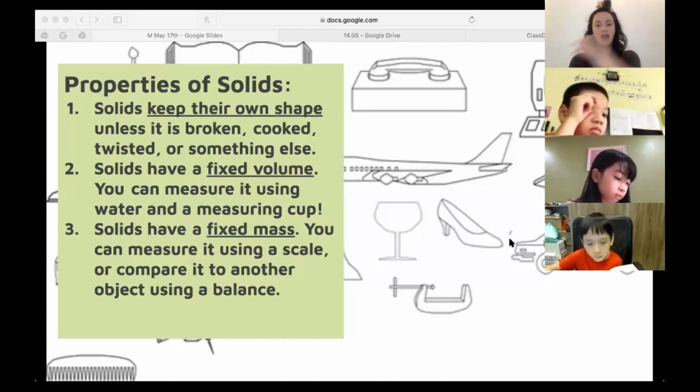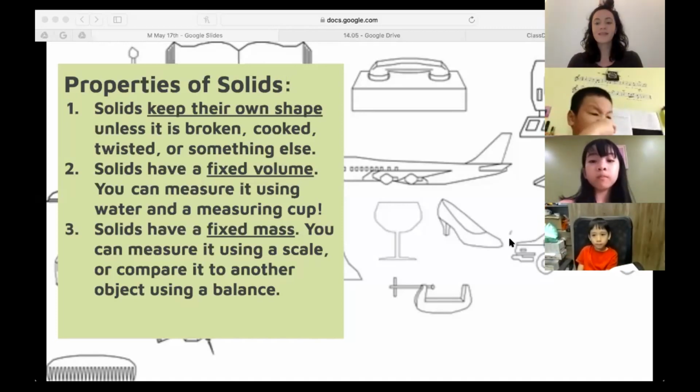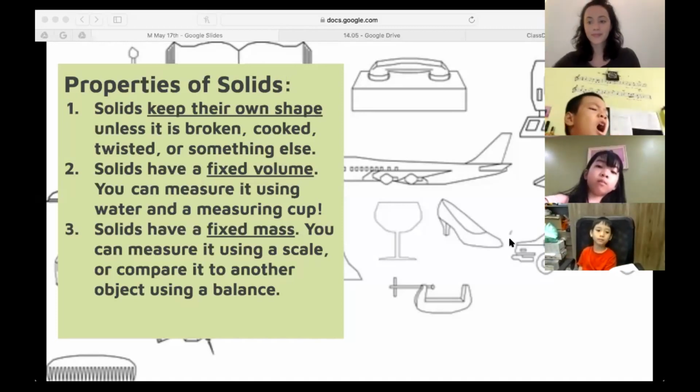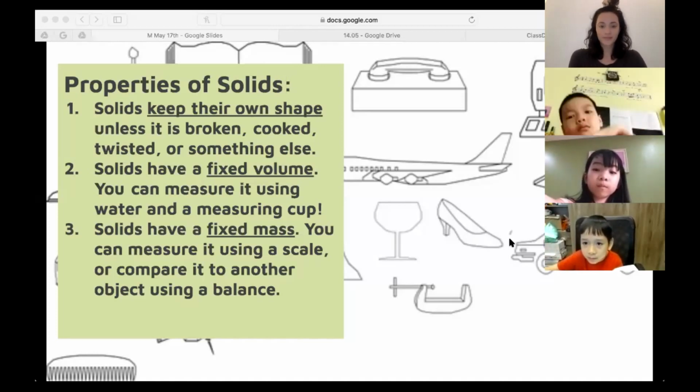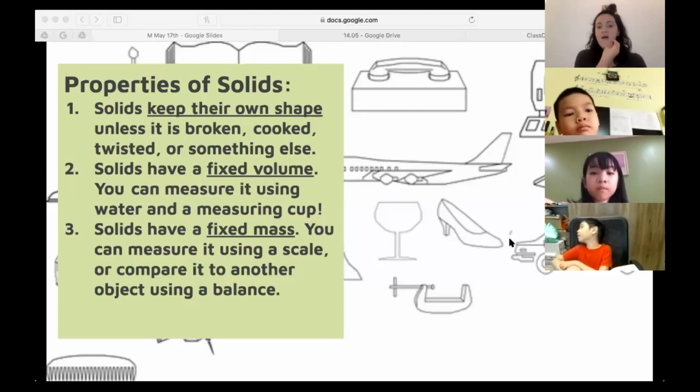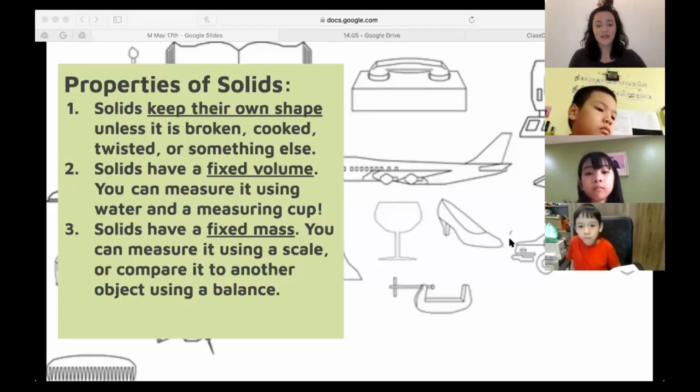It takes up the same amount of space, just like this water bottle. But when I put my ice cube in my water and drink it, it melts. When it melts, some of the solid turns into a liquid. Now it's a different state of matter. So it has a different shape, a different volume, and maybe even a different mass, because it's a different state.